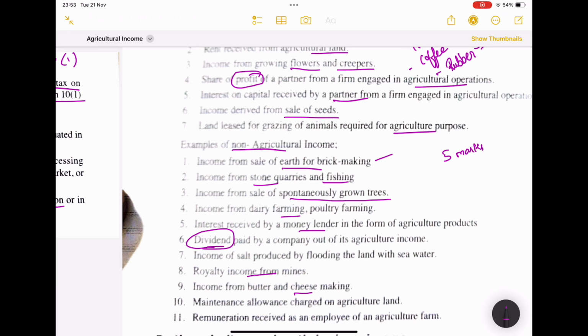So they will give you 5 to 7 statements. In those 7 statements we are going to identify whether that particular thing is related to agricultural or non-agricultural income. We are just going to write that. Okay, I think you understand this, right? So these are the basic